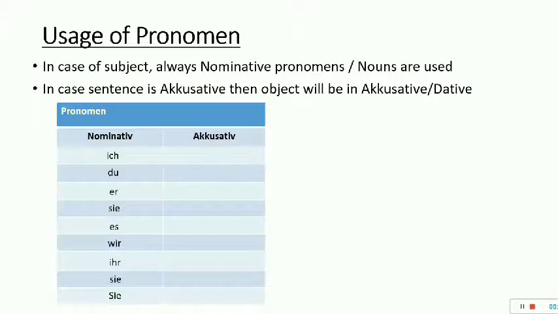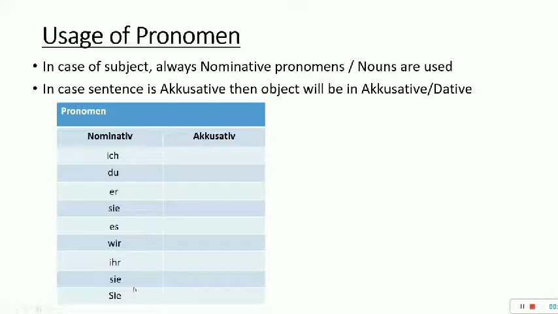Always remember the first rule: a sentence is nothing but subject, verb and an object. Whenever you make a sentence in German, the subject will always be nominative. So if you want to use pronomens, you will be referring to these values: ich, du, er, sie, es, wir, ihr, sie.